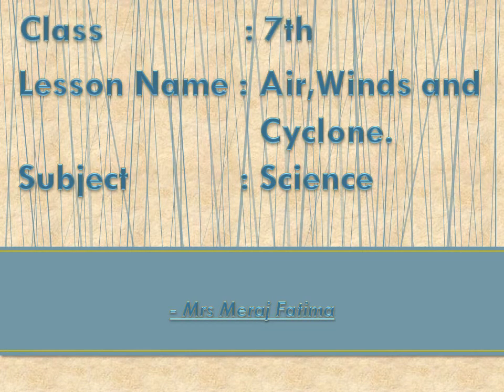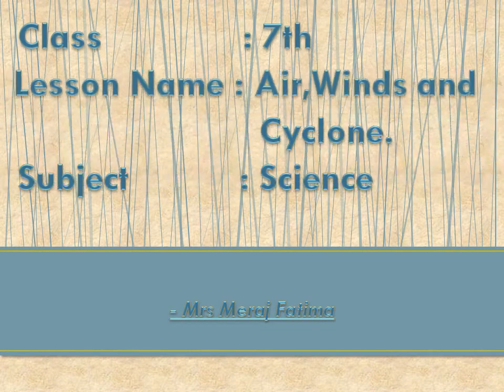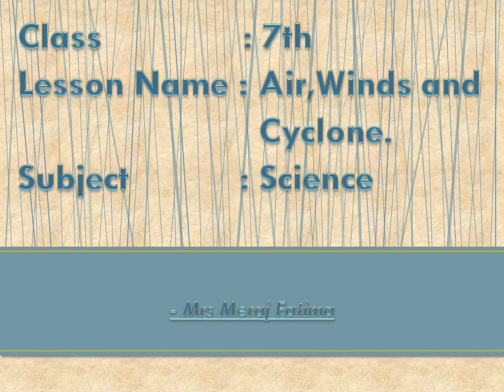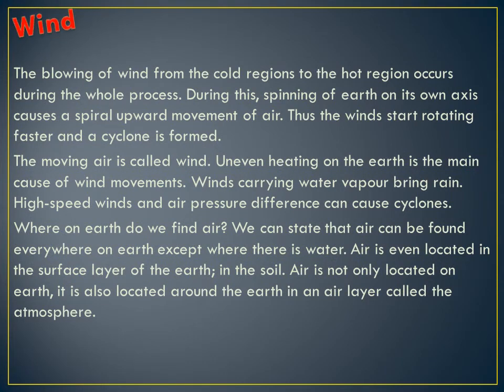What is wind? The fast air, or blowing of wind from the cold regions to hot regions, occurs during the whole process. During this, what happens? Spinning of Earth on its own axis causes a spiral upward movement of air. Thus, the wind starts rotating faster and a cyclone is formed.